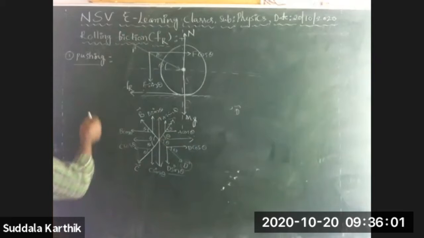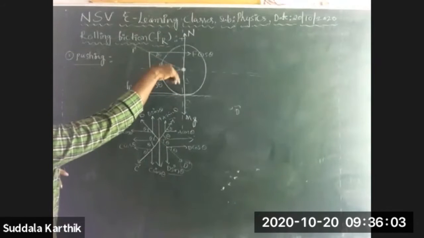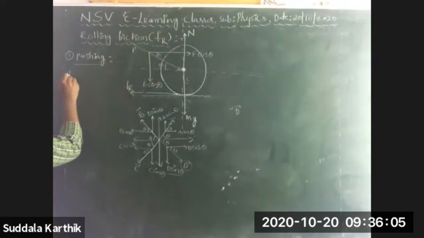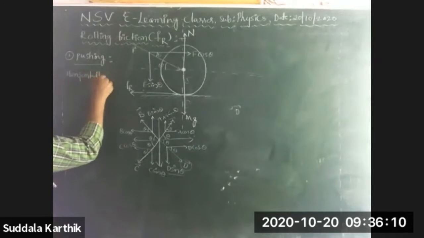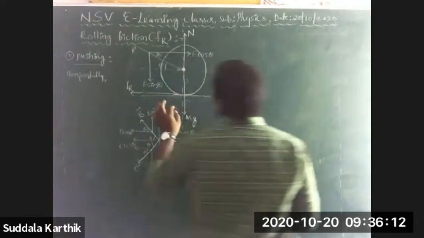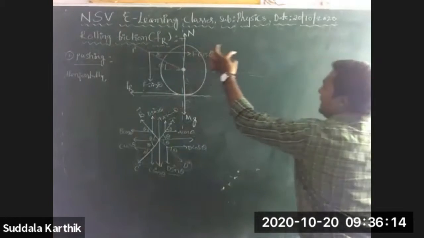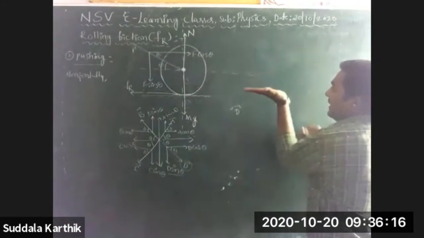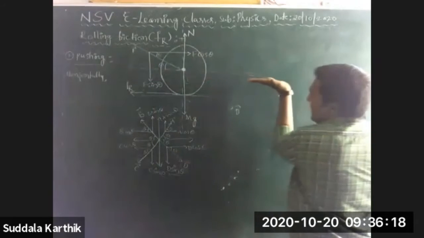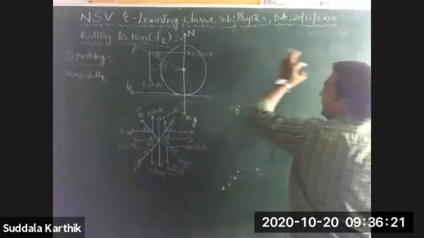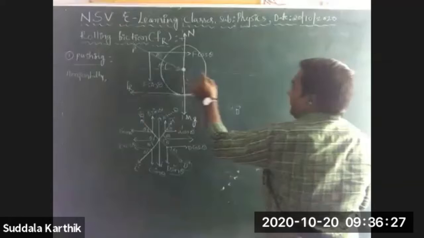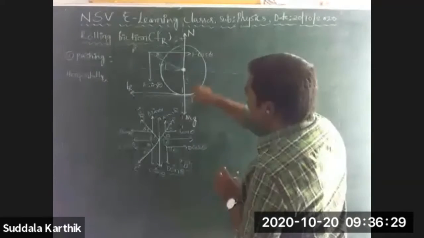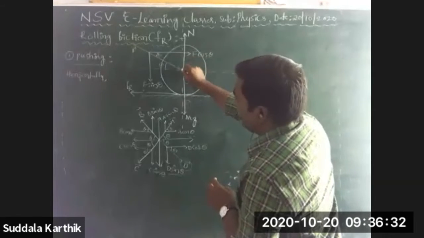Right? Now, see here, first of all, from the diagram, horizontally. Tell me, Nana, horizontally, how many forces are acting? F cos theta is acting in this direction. Right? Along this line, how many forces are acting? F cos theta is acting in this direction, and Fr is acting in this direction, on the same point, at this point actually.